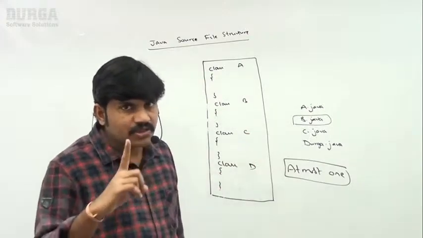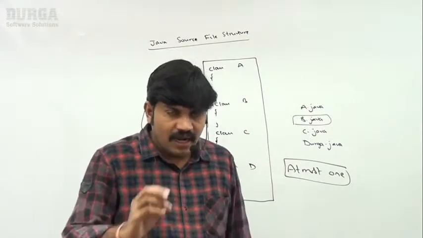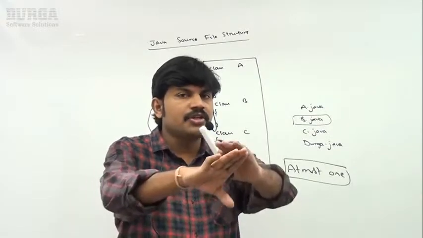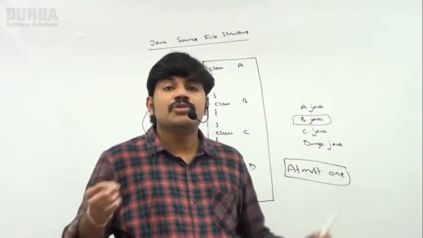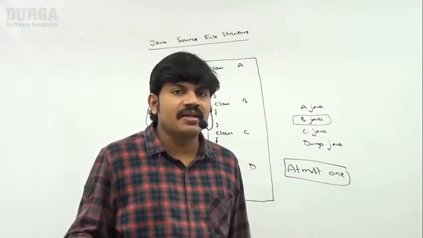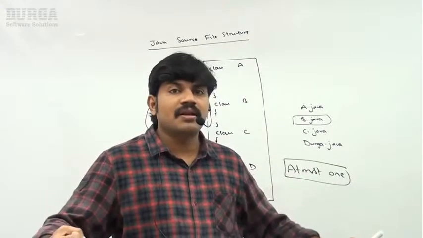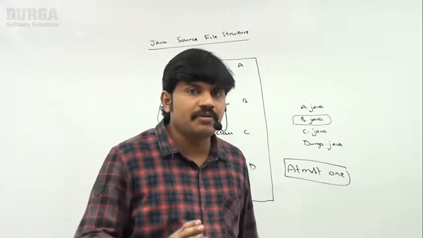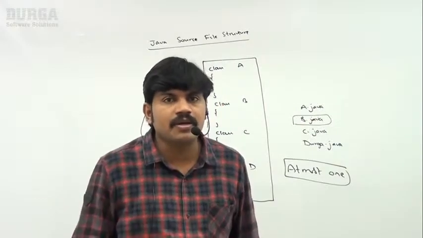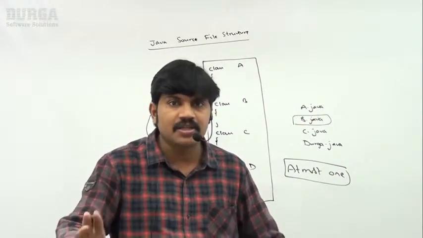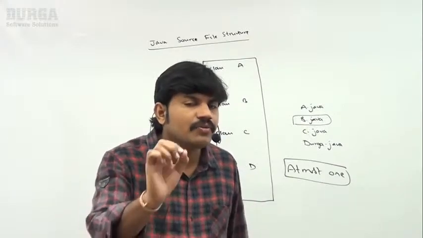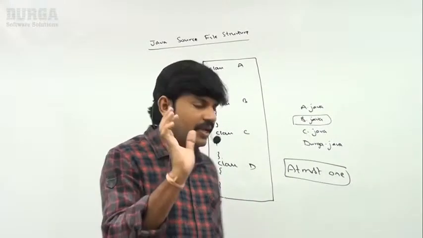But the class which contains the main method and the name of the program have no relation at all. So which two things are related? The public class name and the name of the program. These two are related, but the class containing the main method and the name of the program have no relation at all.